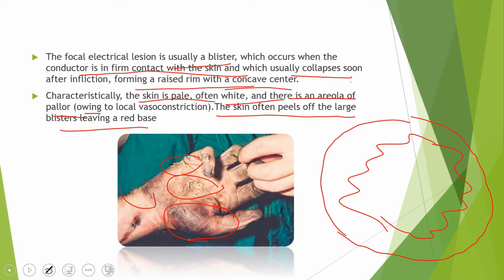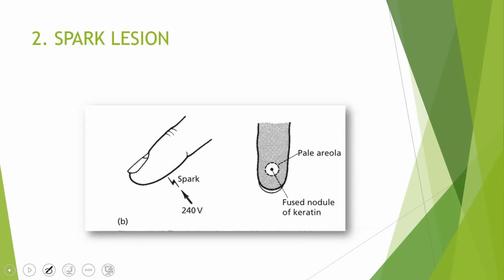Charring is simply burning something to charcoal, i.e. blackening of skin. So that's all about the contact lesion. And now we move on to the second electrical lesion, the spark lesion. The spark lesion occurs when there is sparking between the conductor and the body surface. There is no direct contact.